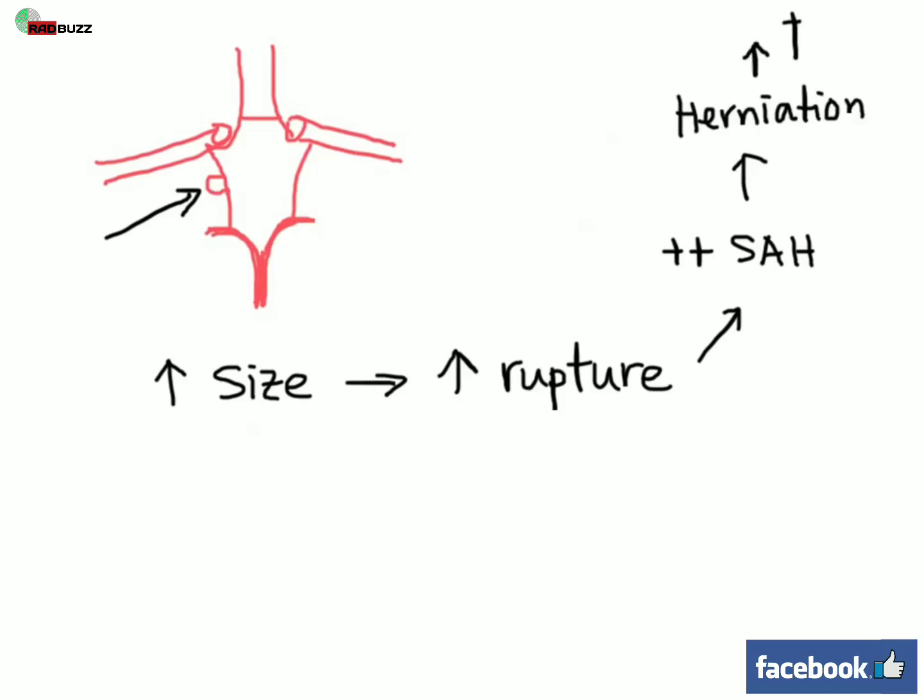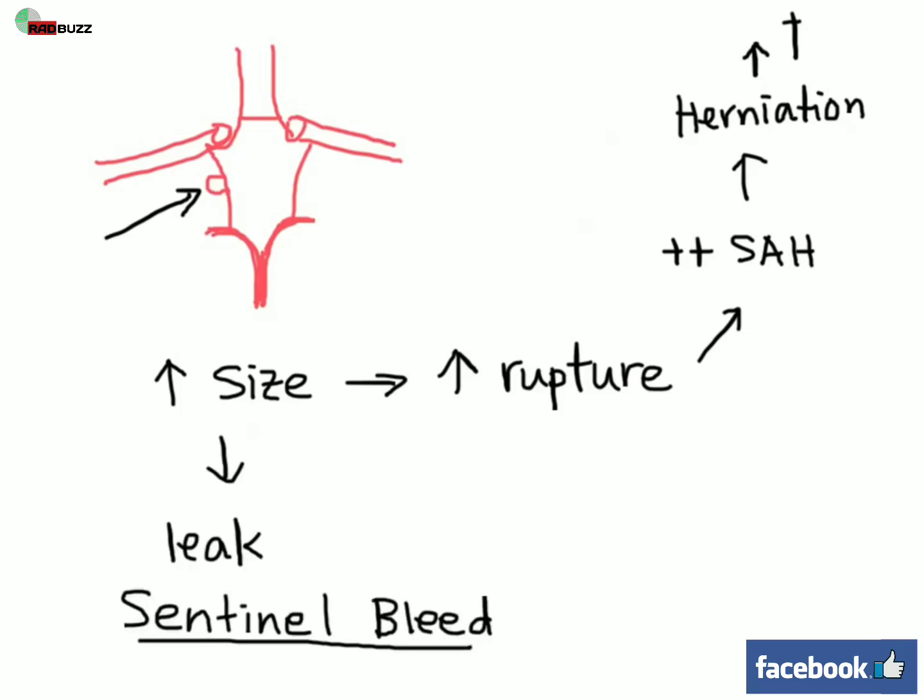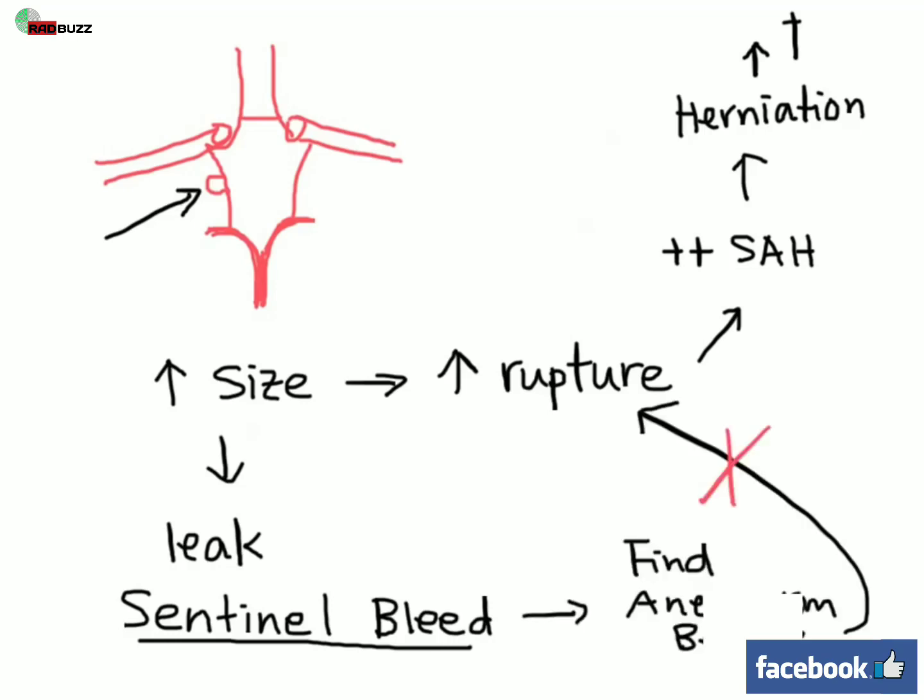In some aneurysms, there are small or minor leaks from the aneurysm prior to its rupture. That is also called a sentinel bleed. Investigation of a sentinel bleed might lead us to an earlier discovery of an aneurysm that has not ruptured yet. It is therefore the sentinel bleed that we wish to pick up in the emergency department.